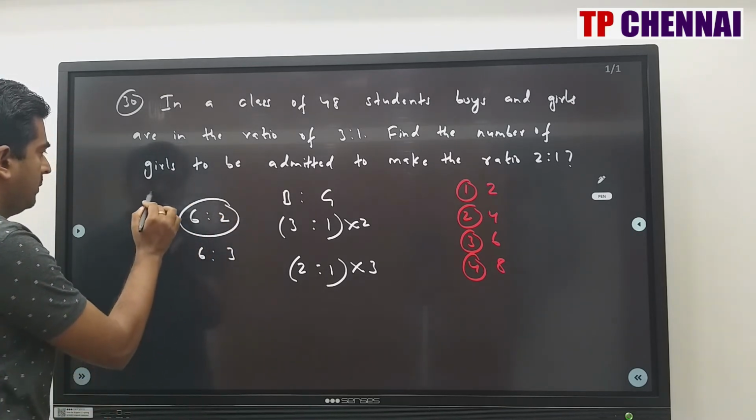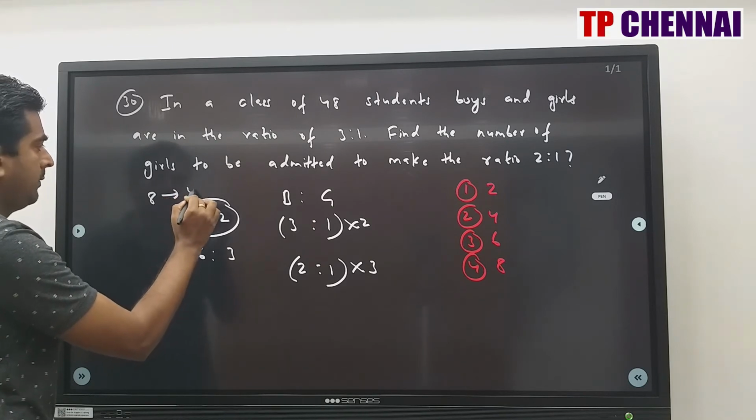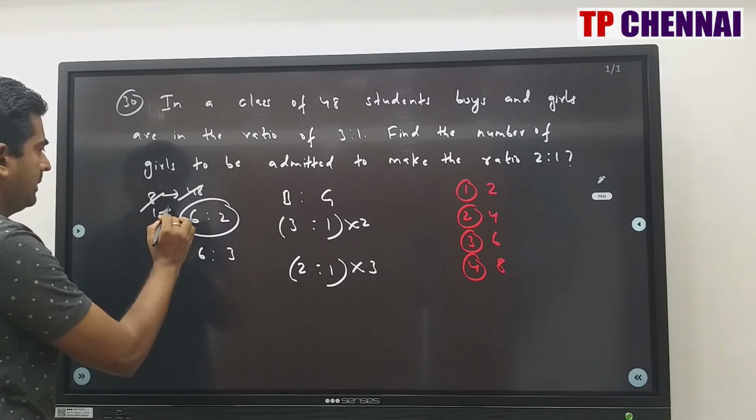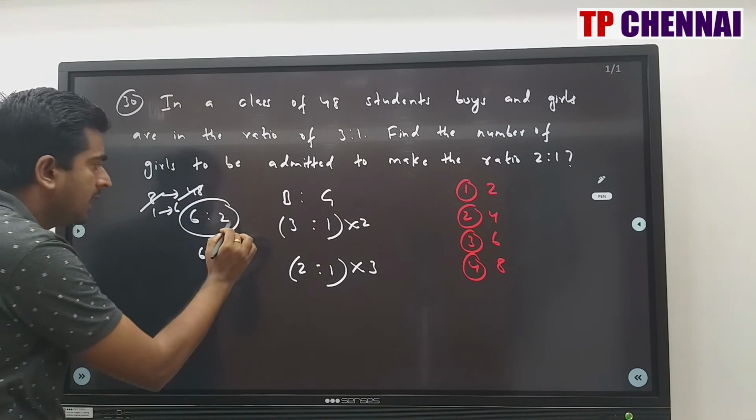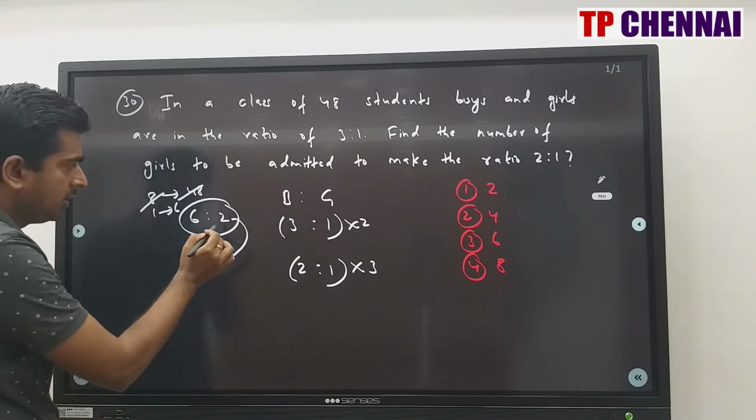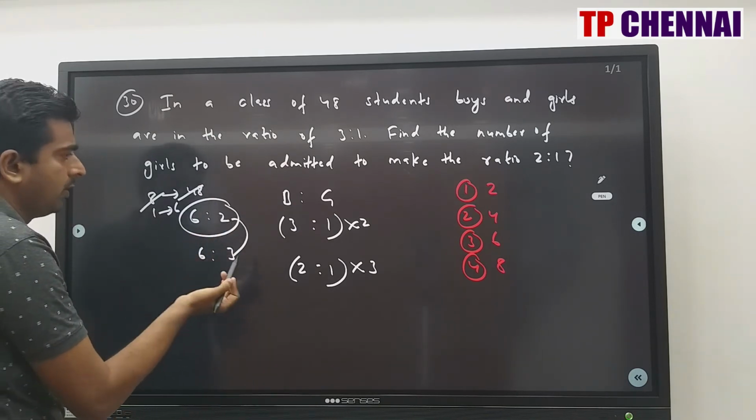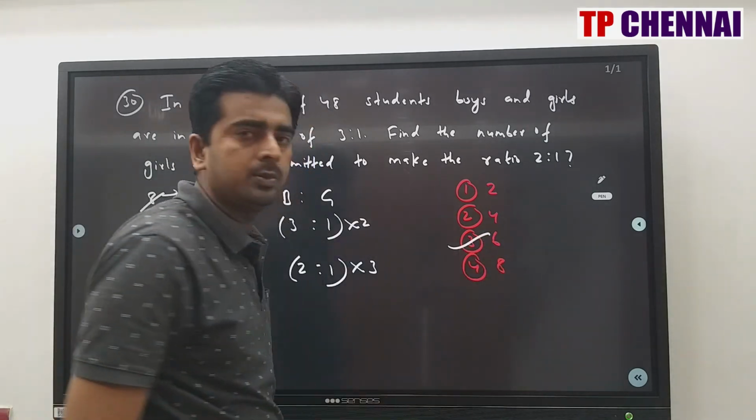So 8 parts is how much? Total initial students 48. So 1 part is how much? 6. Now how much have they added from girls? The initial ratio of girls is 2, now it has become 3, so 1. So 1 part is 6 only. My answer is the third option.